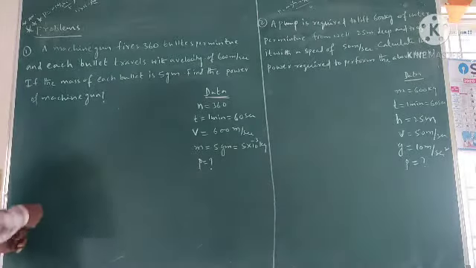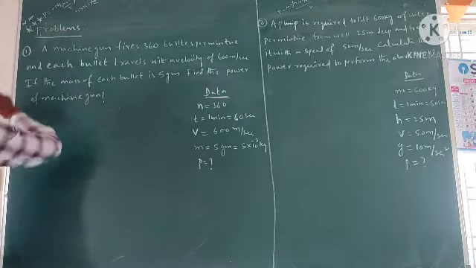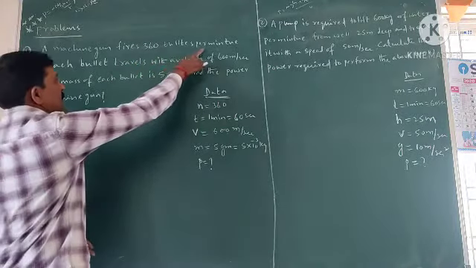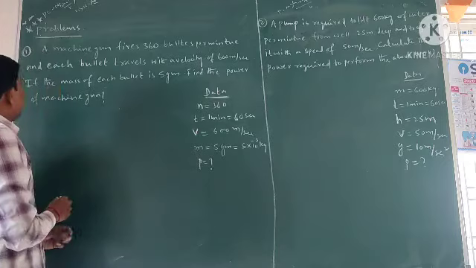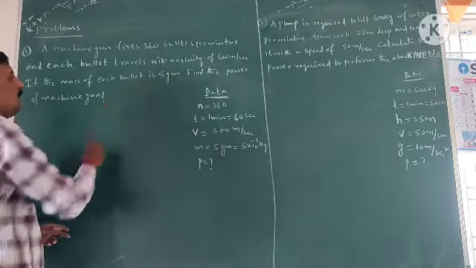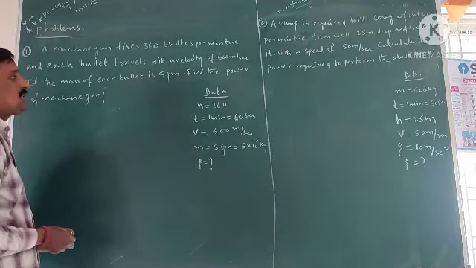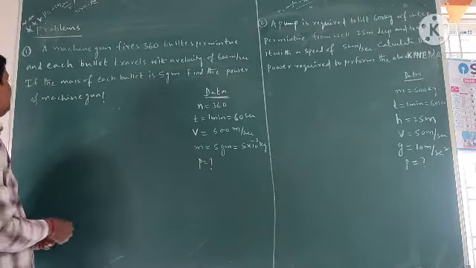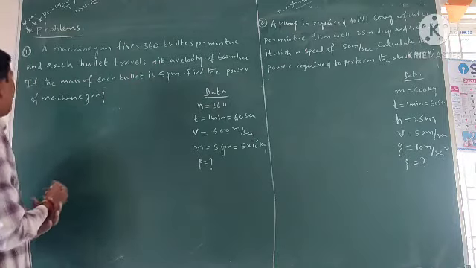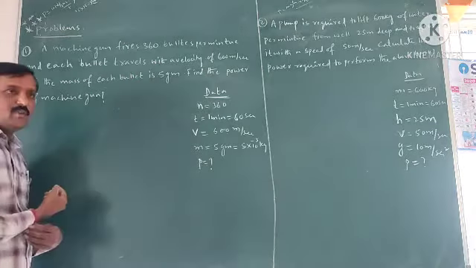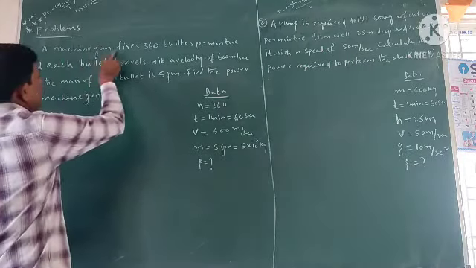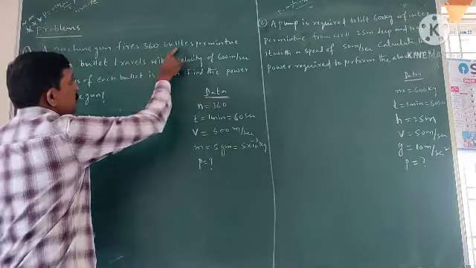Okay. So first one, a machine gun fires 360 bullets per minute, and each bullet travels with a velocity of 600 meter per second. If the mass of each bullet is 5 gram, find the power of machine gun. Once again I read. A machine gun fires 360 bullets.